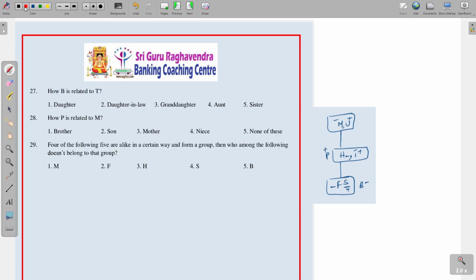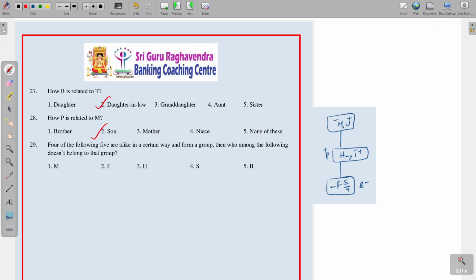How is B related to T? So B here and T here, obviously B is the daughter-in-law. So B is the daughter-in-law of T. And next, how is P related to M? So P here and M here, that is son.